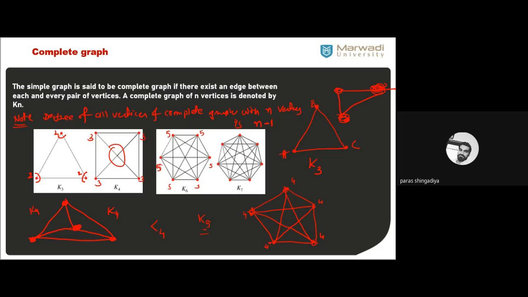Clear? For example, if I consider this one, that is a simple graph but not a complete graph. Why is it not a complete graph? Because from 1 to 2 an edge is connected, from 1 to 3 is also connected, but from 2 to 3 the edge is missing. That is not given in this graph. So 2 to 3 is not there. So that is not a complete graph. But when we connect 2 and 3, clear?